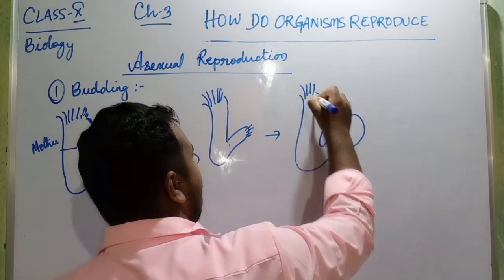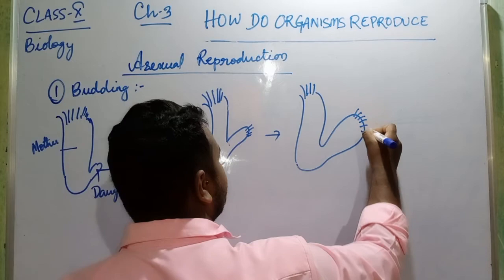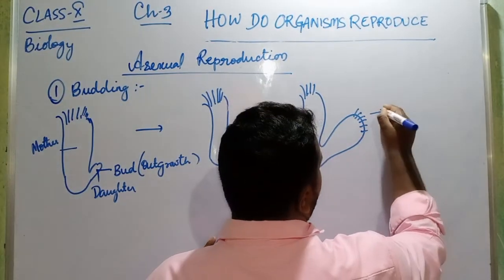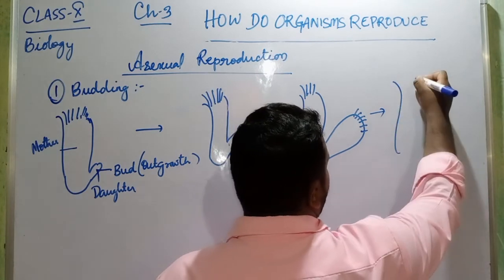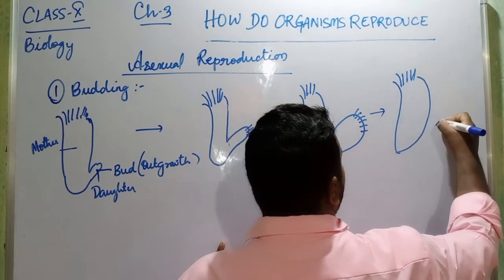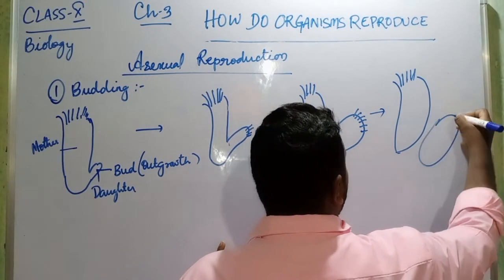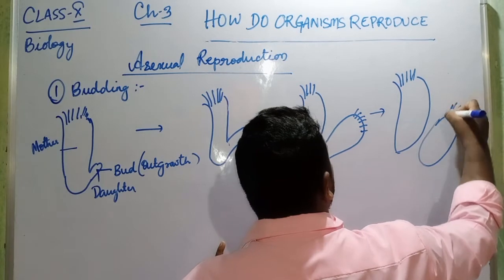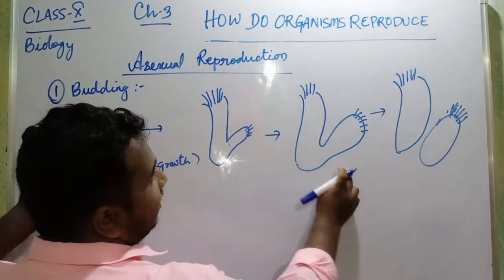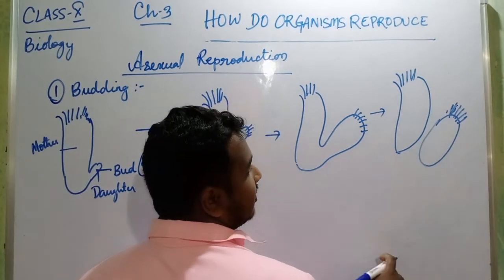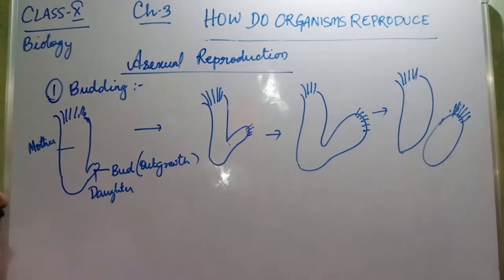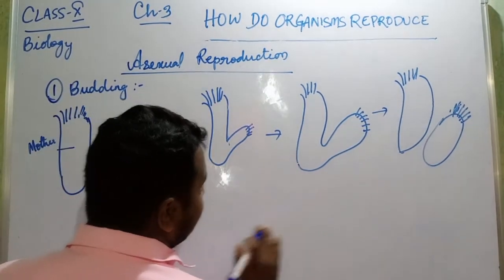When it reaches maturity, meaning it is able to live independently, then it gets separated or detached from the mother cell. It gets separated from one mother, and one more daughter cell is formed. So two individuals are formed. This is called budding. Okay, this is binary budding.